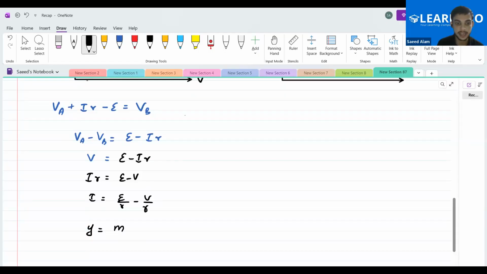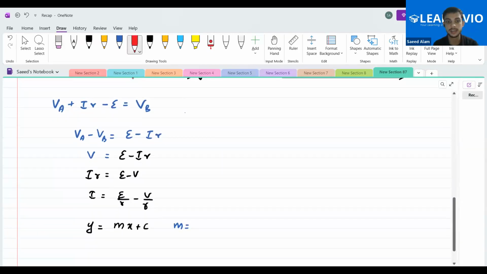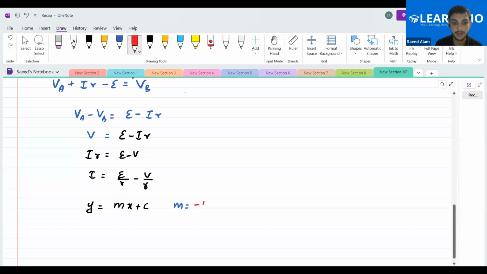So let me write it as mx plus c. What will this m become here? What will this m be equal to? M is something which is multiplied with x. This is x, V is x. So m is minus 1 by R. Minus 1 by R. So the slope is negative.